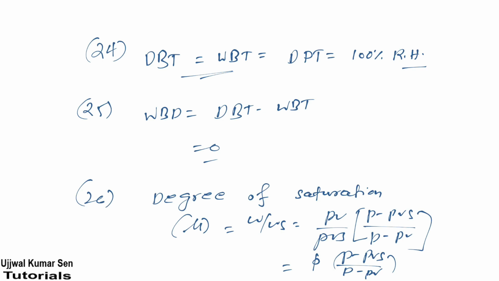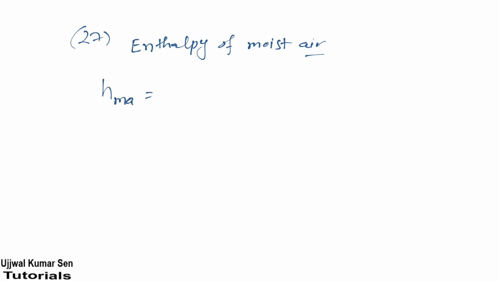Okay. Now let's come to what? 27th number. Enthalpy of moist air. We want to find out enthalpy of moist air. If you want to find out enthalpy of moist air, that is H moist air equals 1.005 T. What is T?